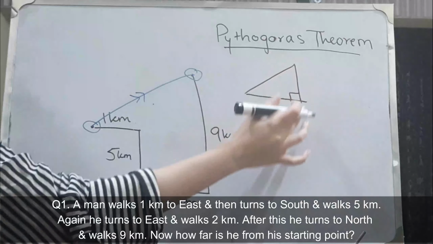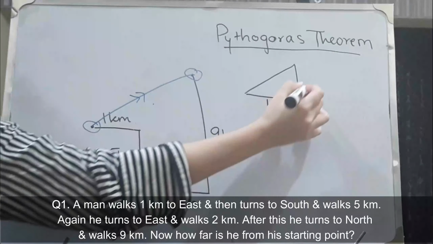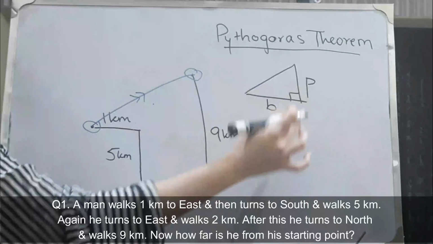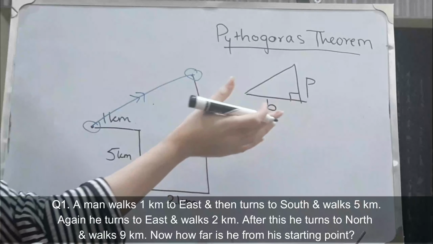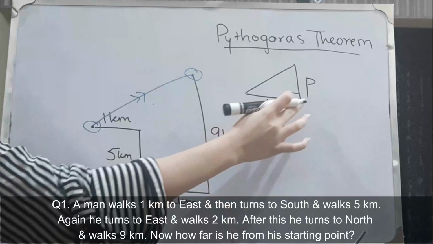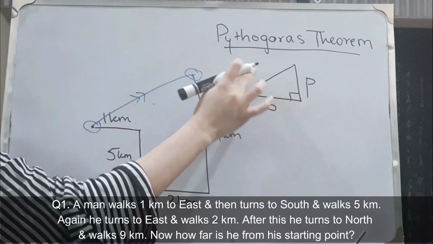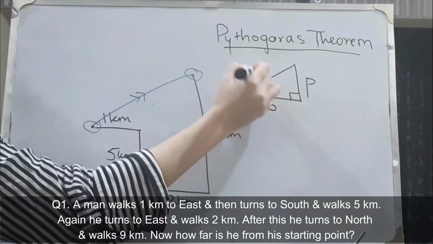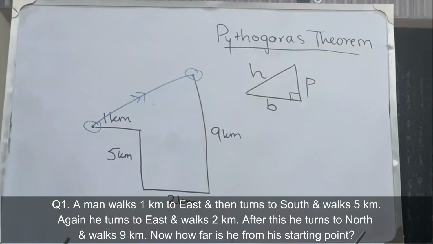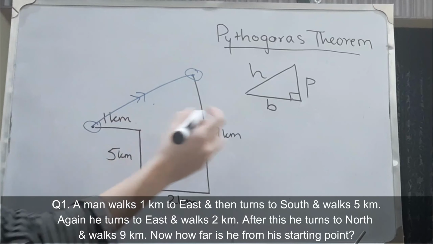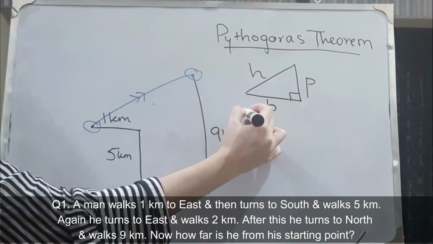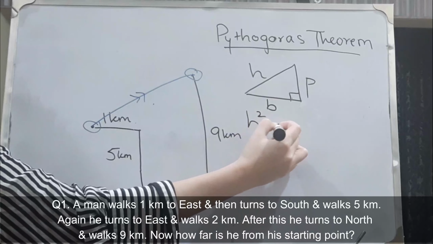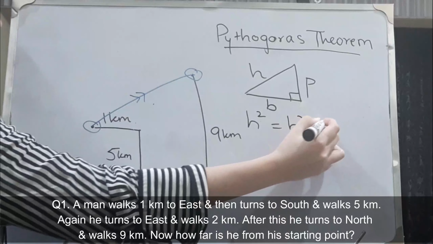The two perpendicular sides, उनमें से एक को हम कहते हैं base और दूसरे को हम कहते हैं perpendicular. This can be base, this can be perpendicular. वो आप जिस तरह मर्जी उसे लेबल कर लें. And the side opposite to this right angle is known as the hypotenuse, abbreviated as small h. So the theorem says h square is given by b square plus p square.